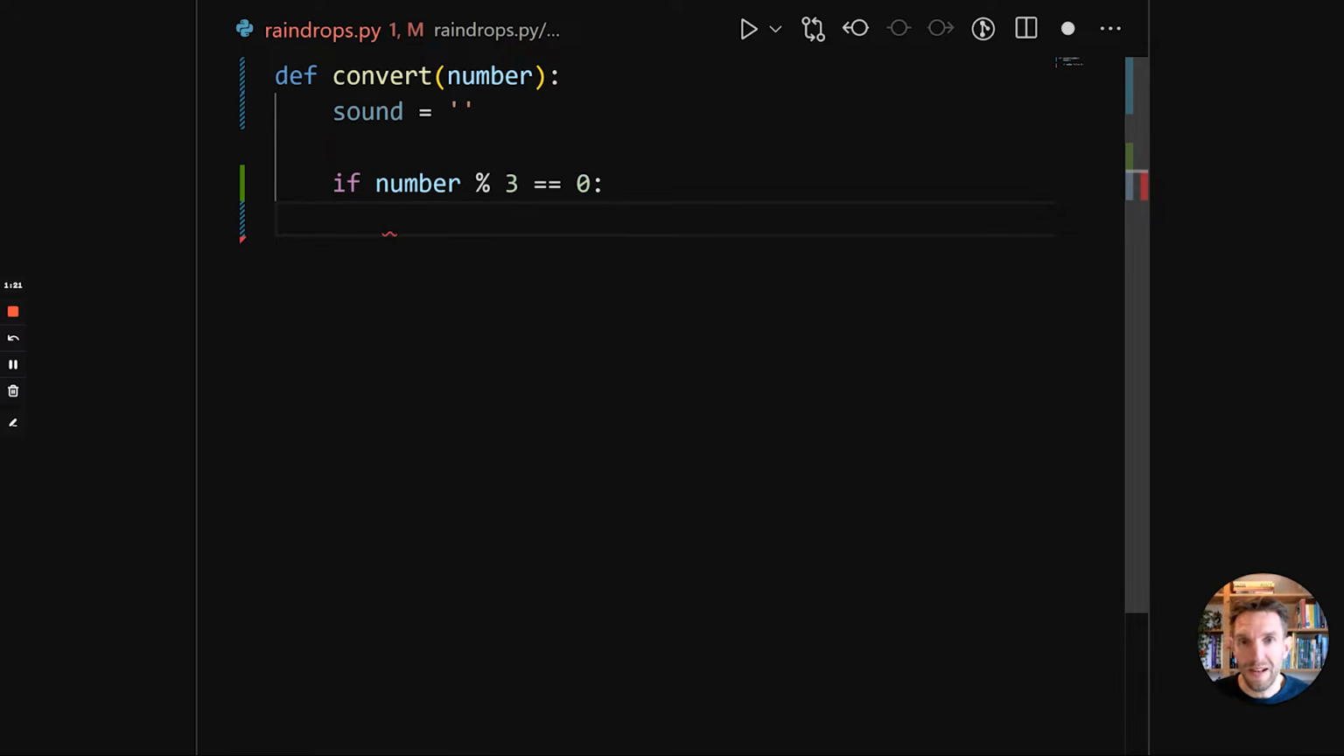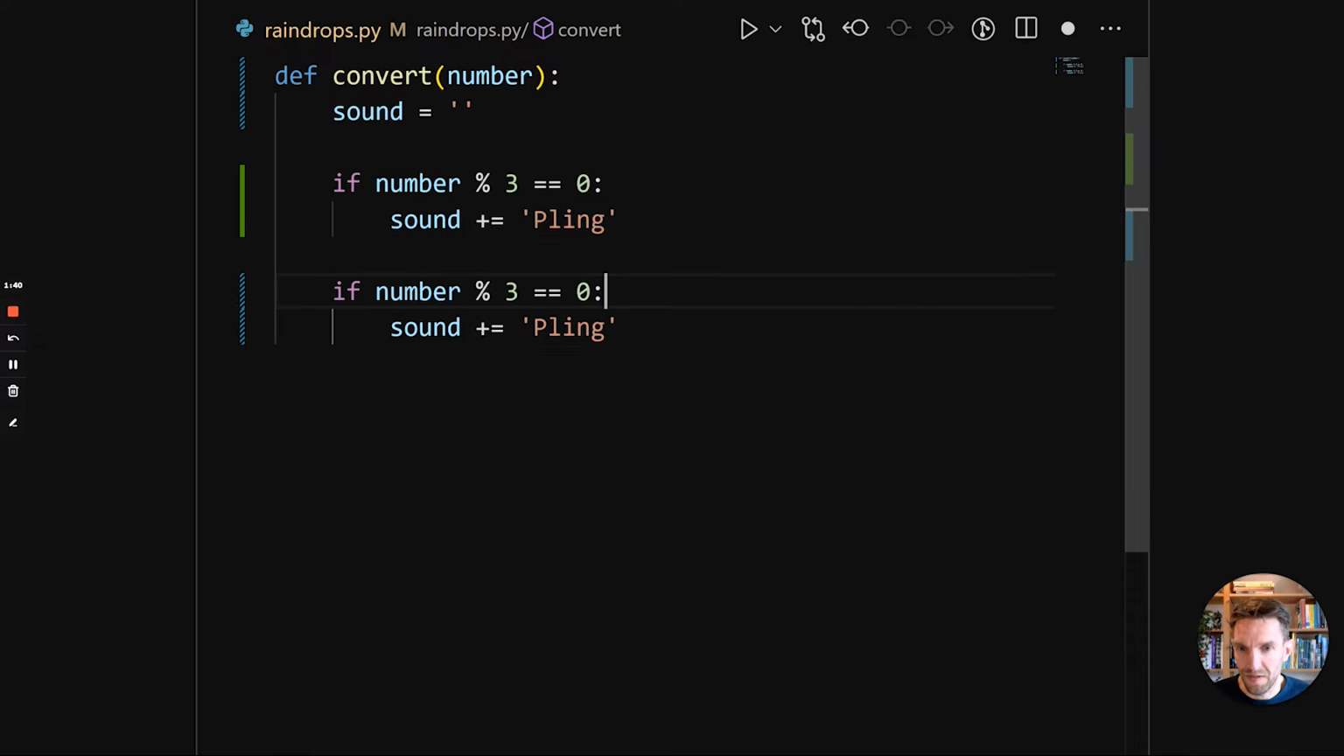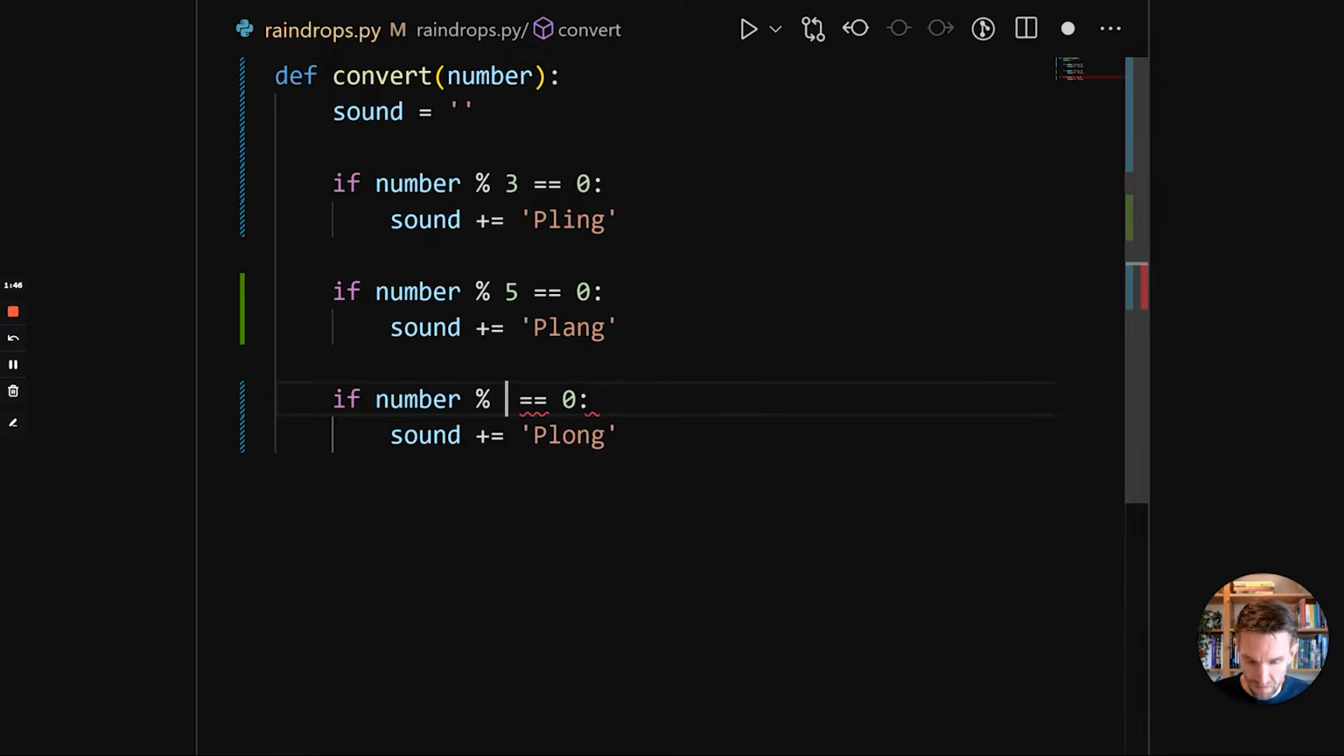So everything that has to happen when the if statement is true has to be indented relative to the if statement. So then we'll say sound plus is pling. So this adds pling to the sound. Then we copy paste this for the 5 factor, pling plang plong. So very simple.